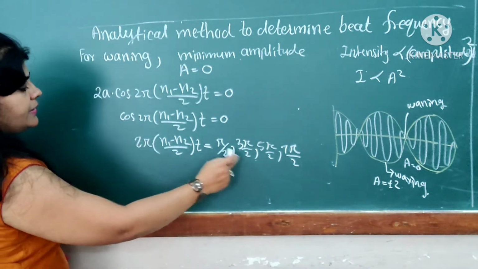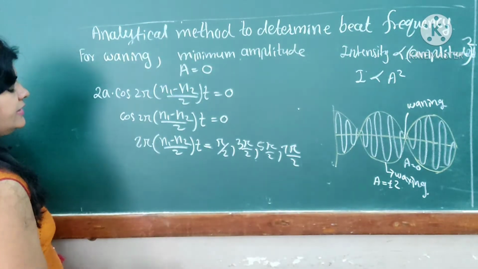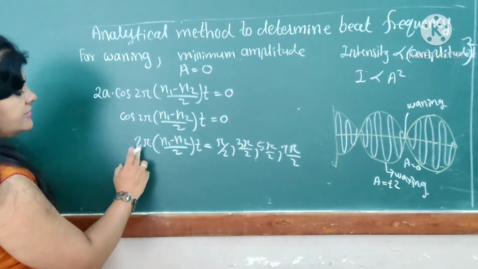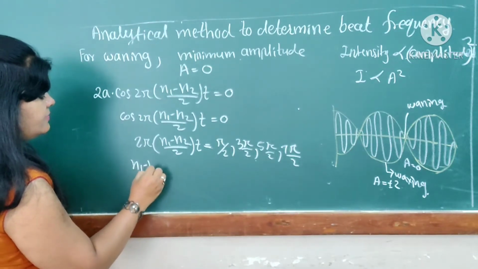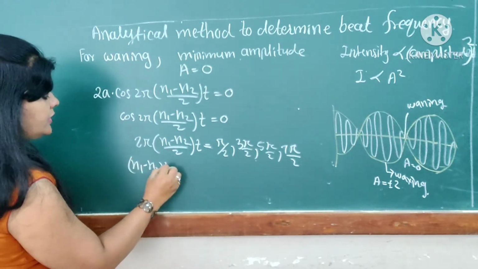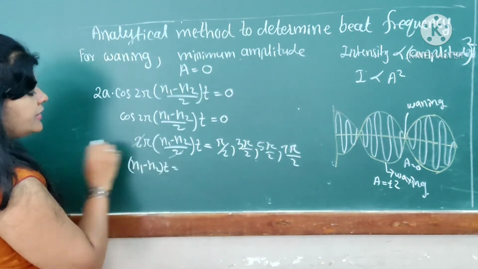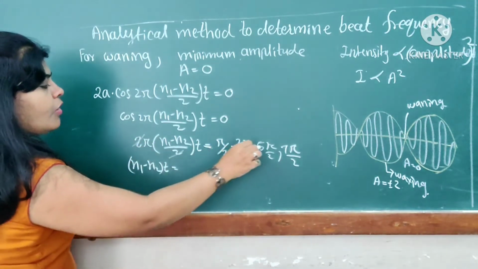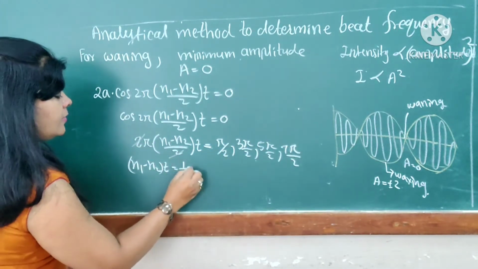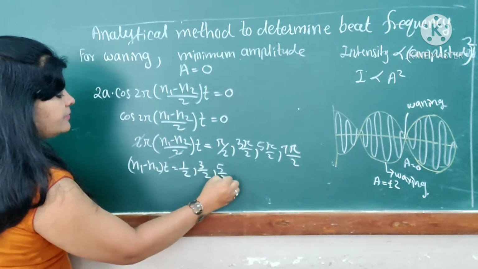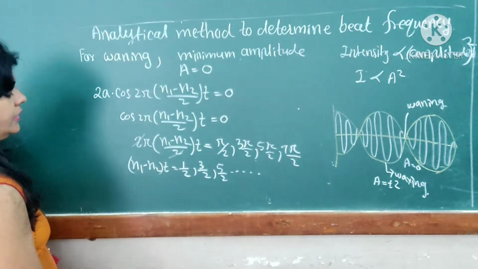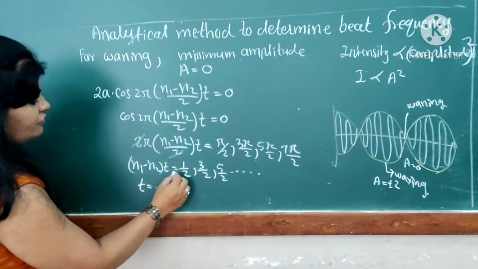Then the 2 pi gets cancelled, the 2 gets cancelled, and we can get the equation of it. First we cancel the 2 and pi. The equation becomes (N1 minus N2) into t is equal to, the 2 gets cancelled and the pi from all this series, we write here 1 upon 2, 3 by 2, 5 by 2, like that. Okay, then t is equal to, what is the value of t?